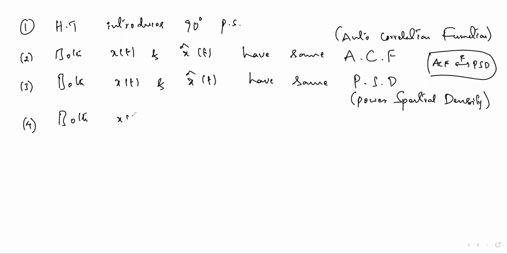Both x of t and x cap of t are mutually orthogonal signals.